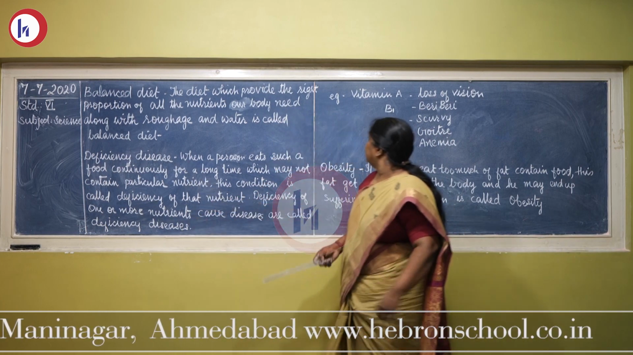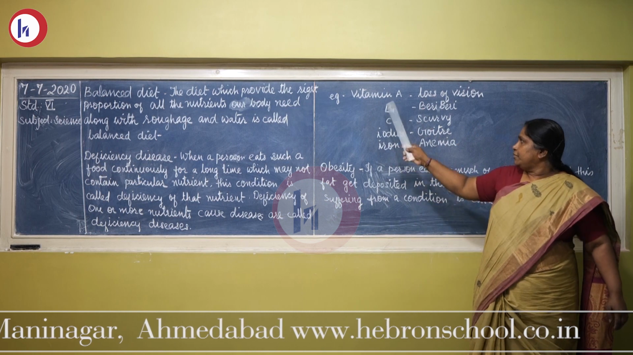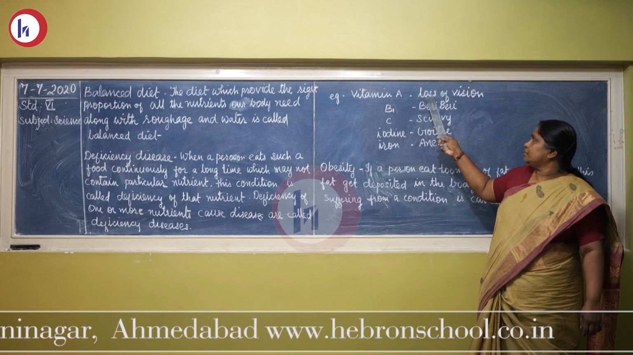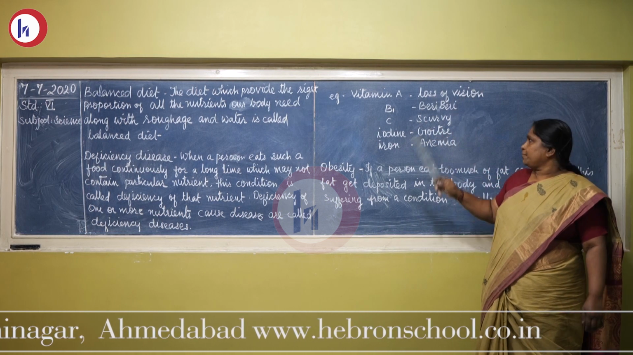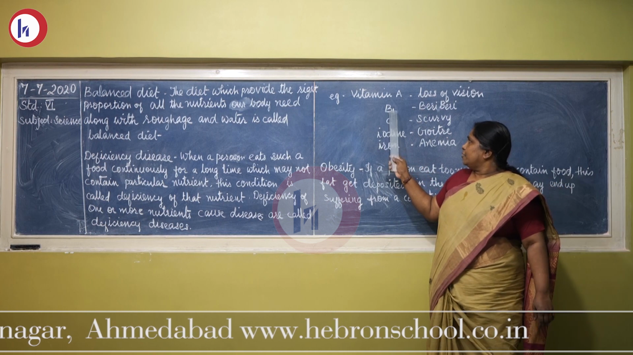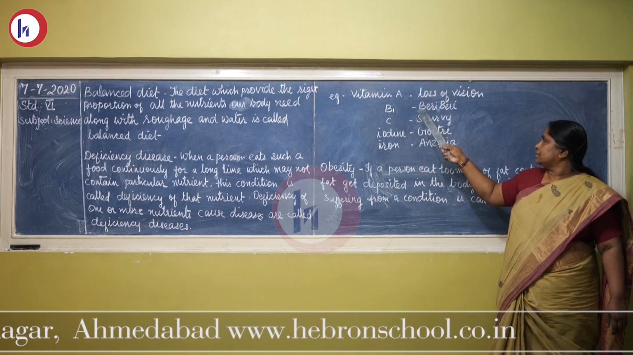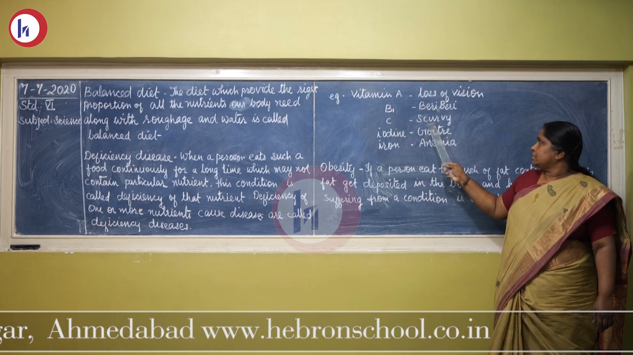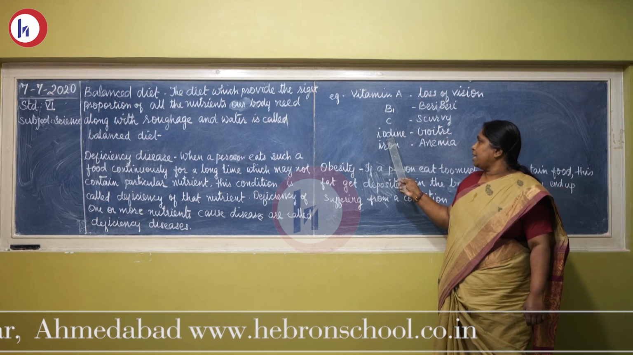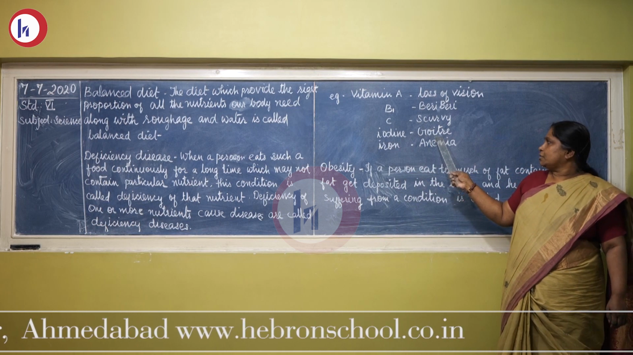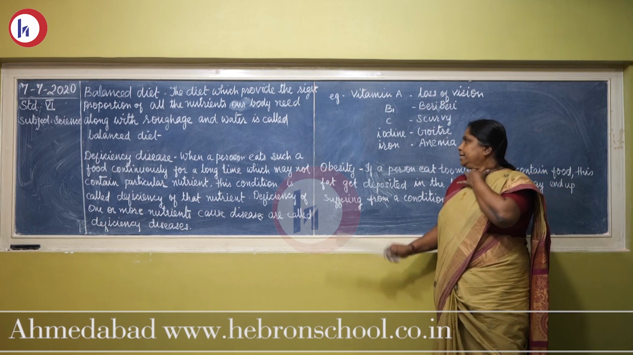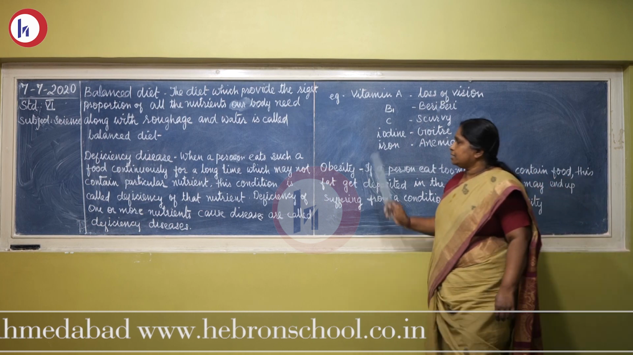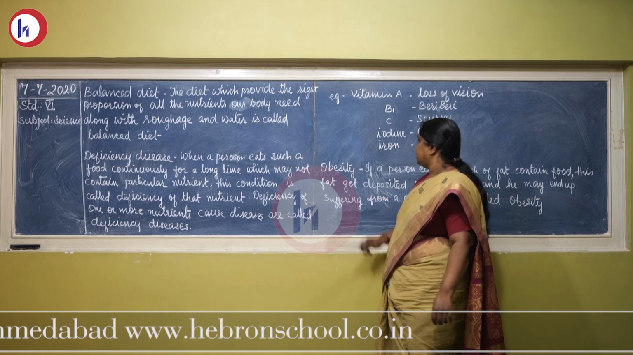Here some examples are given. If in your food vitamin A is less, then you will suffer from loss of vision. Eyesight will decrease. Lack of vitamin B1 causes beriberi, vitamin C causes scurvy, the lack of iodine causes goiter, the swelling of the neck, and the lack of iron causes anemia. These are called the deficiency diseases.